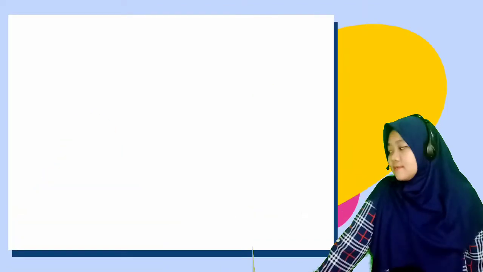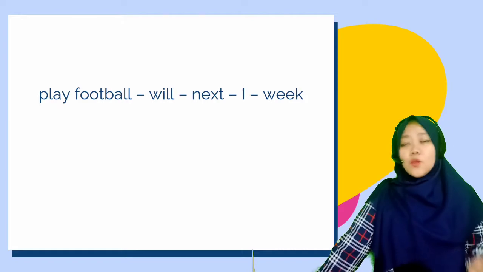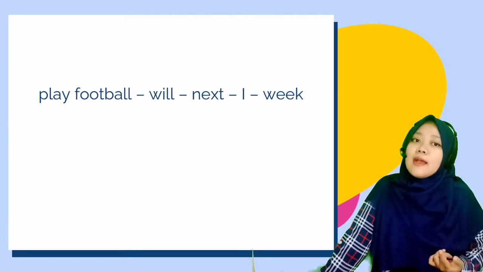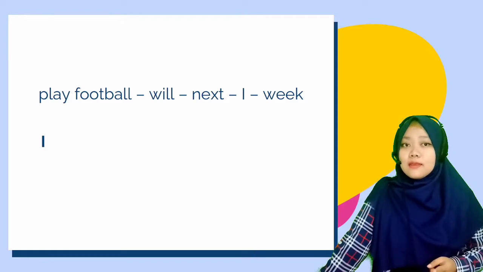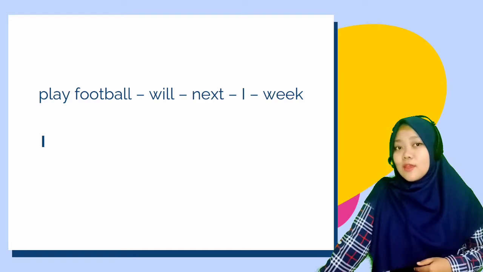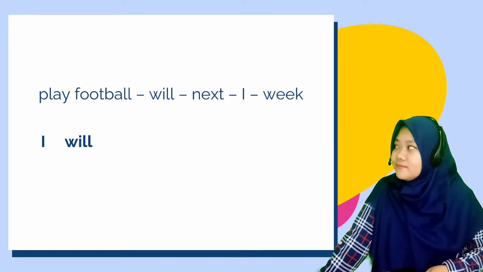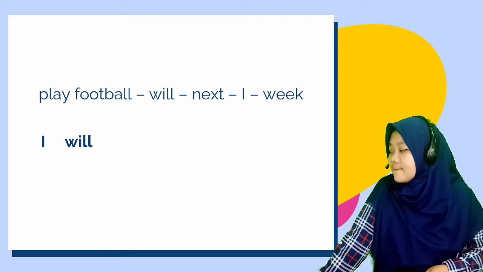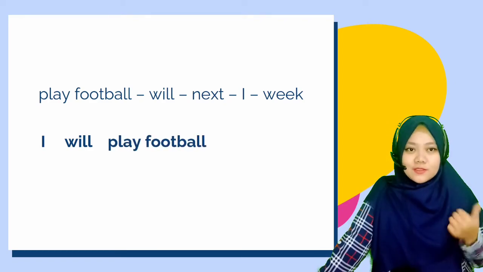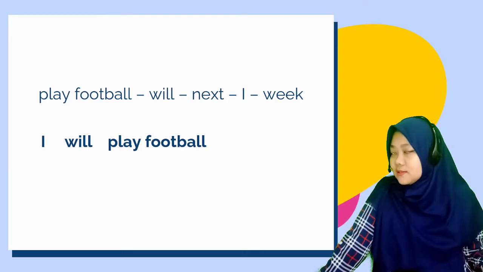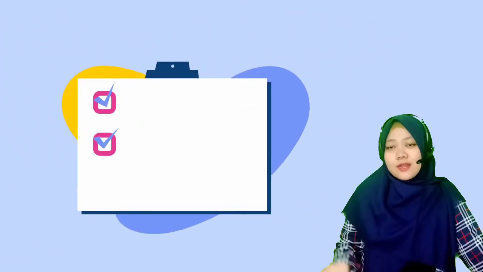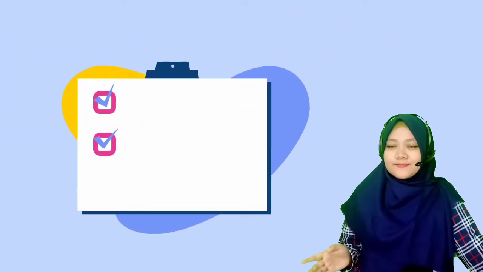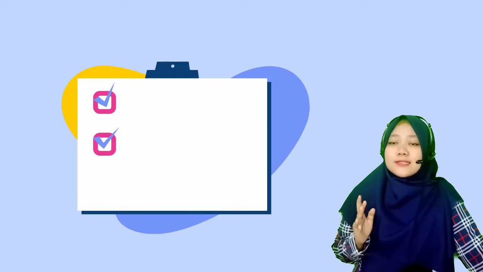And the next is play football will next week. And the subject is I. Okay, after I, will. After will, you add verb 1. Which one is the verb 1? Play football. Good. I will play football next week. Keterangan waktu. Good job. After we learn about will or simple future tense, you have to do your tasks.